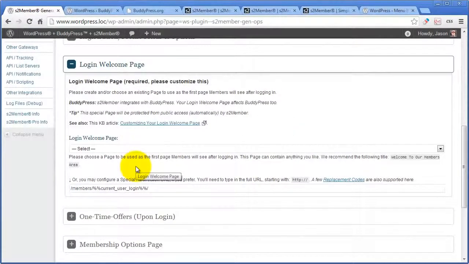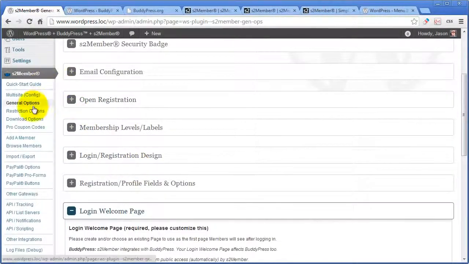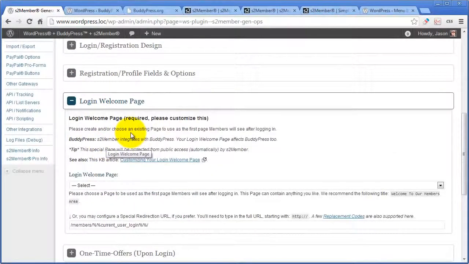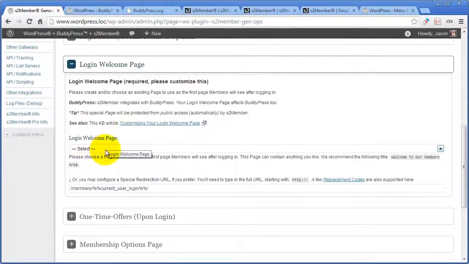Next, the login welcome page under S2 Member General Options. A little different when BuddyPress is installed. I generally do not set up the typical login welcome page whenever I'm running BuddyPress. Instead, I use this additional field down here. It's optional. It can come in handy with BuddyPress. It's called a special redirection URL.